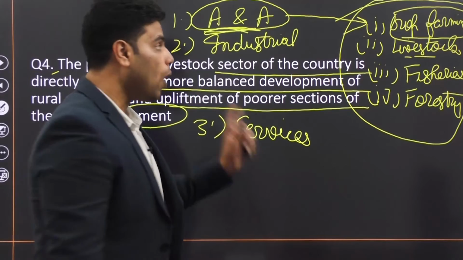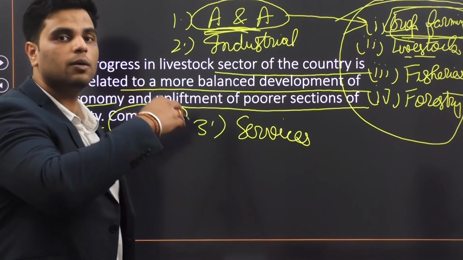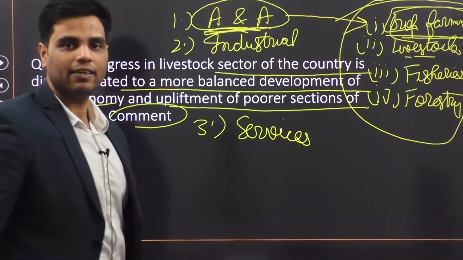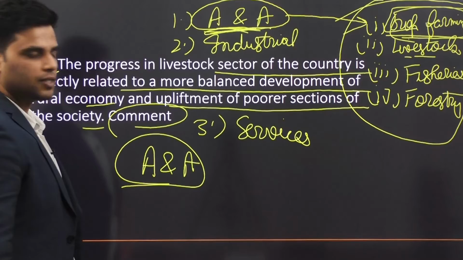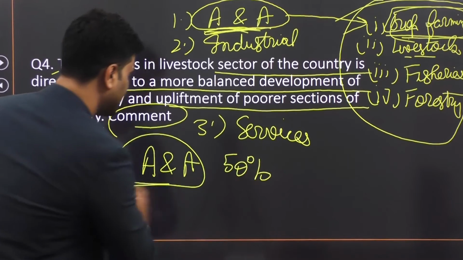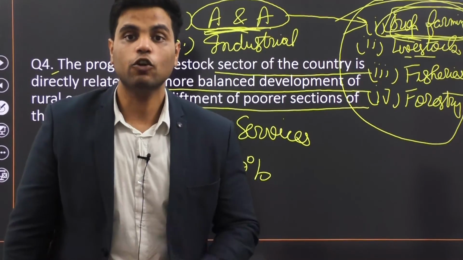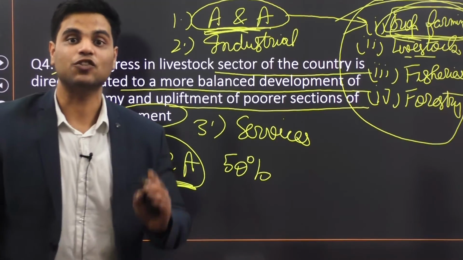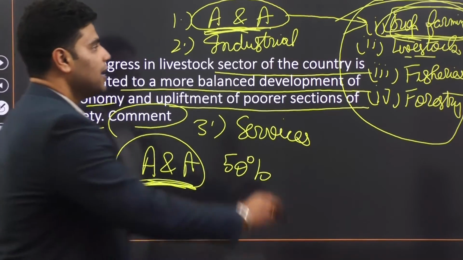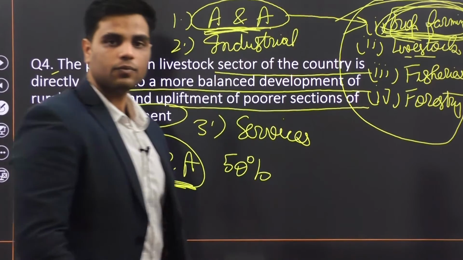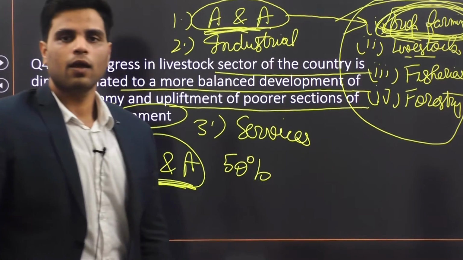Yes, but the reason why we focus on crop farming alone is because crop farming forms the majority chunk of agriculture and allied activities. So if agriculture and allied activities is composed of 4 parts, well, 50% of the value added in agriculture and allied activities comes from crop farming. Close to 50% of the gross value added by agriculture and allied activities is by this subsector. And that is why we focus a lot on crop farming, right?